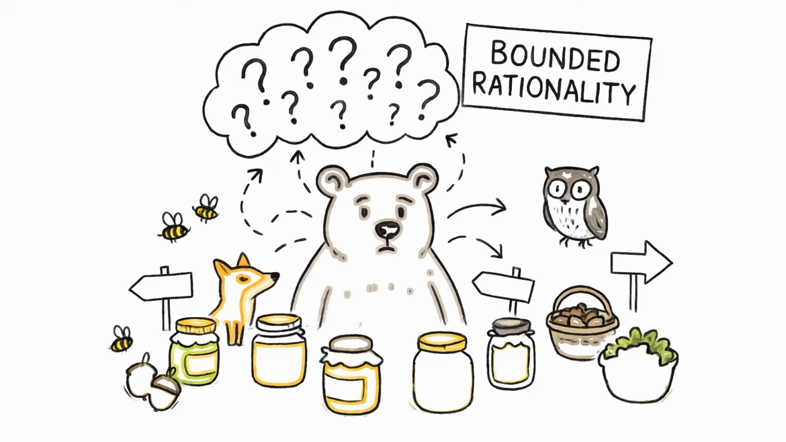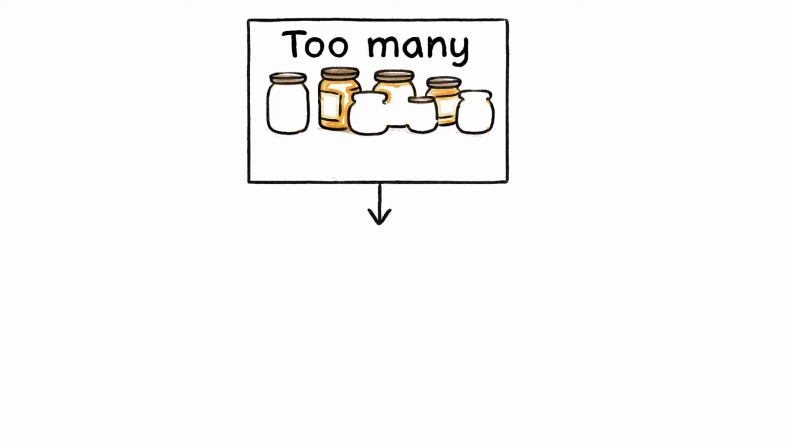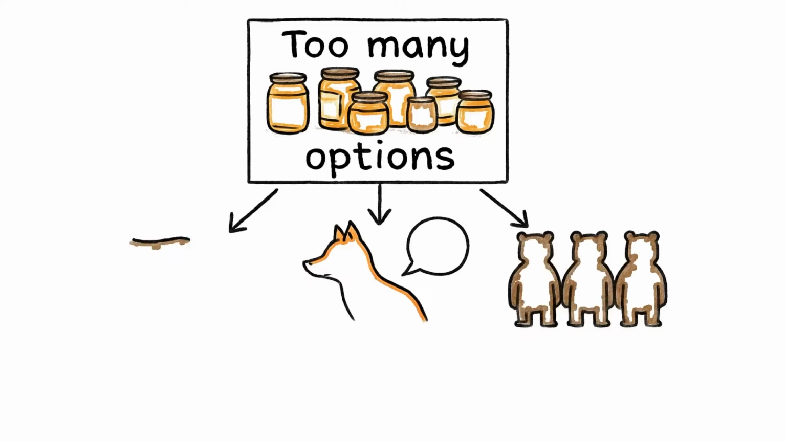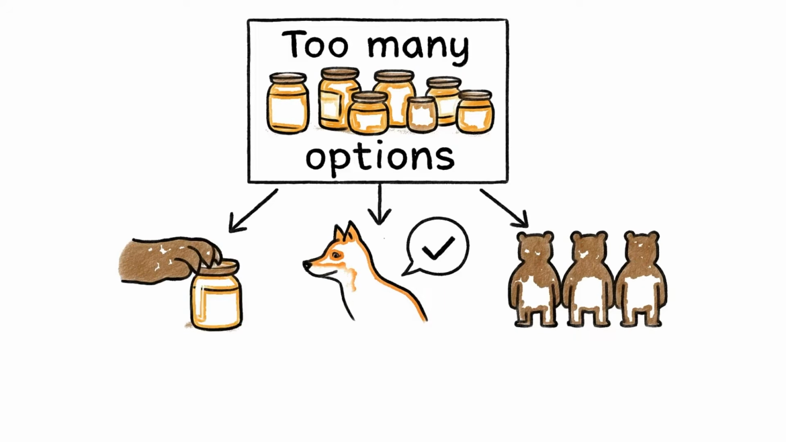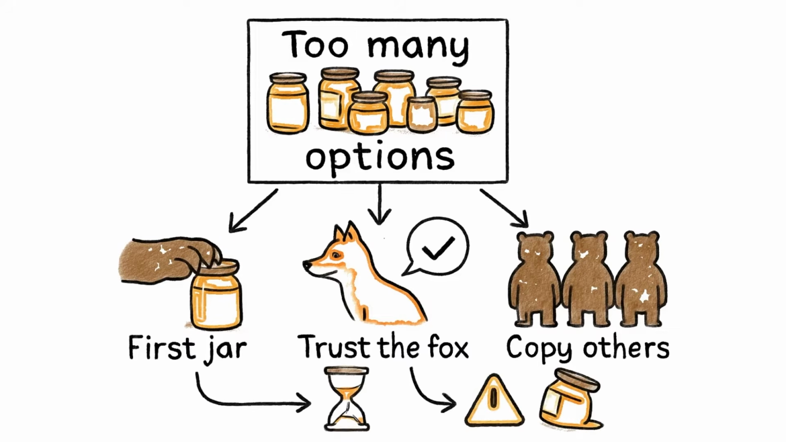What happens when bears can't process all the choices? Bounded rationality means bears can't think through every option perfectly. Their brains, or paws, have limits, so they use shortcuts, buying the first honey jar they see, trusting the fox's advice, or copying other bears. These shortcuts save time, but often lead to irrational outcomes.